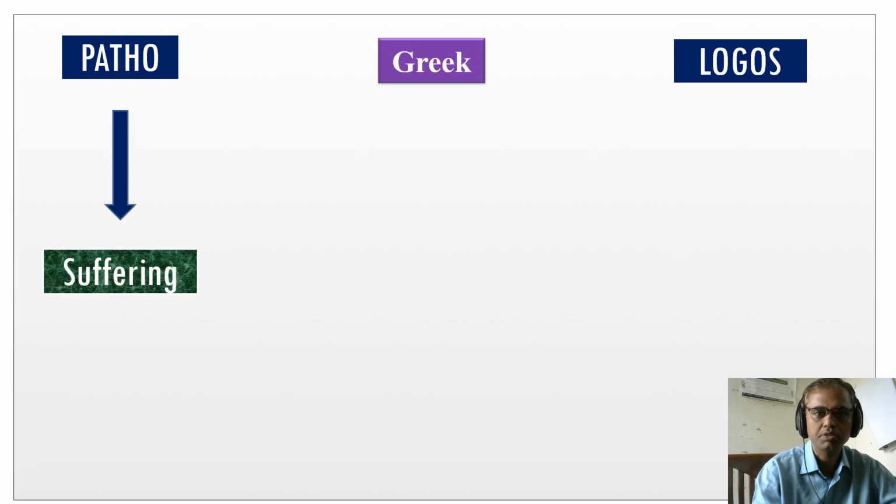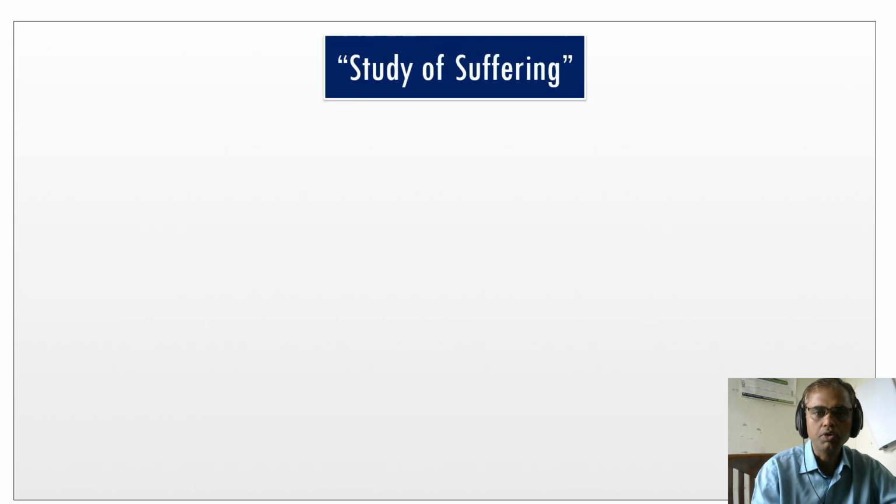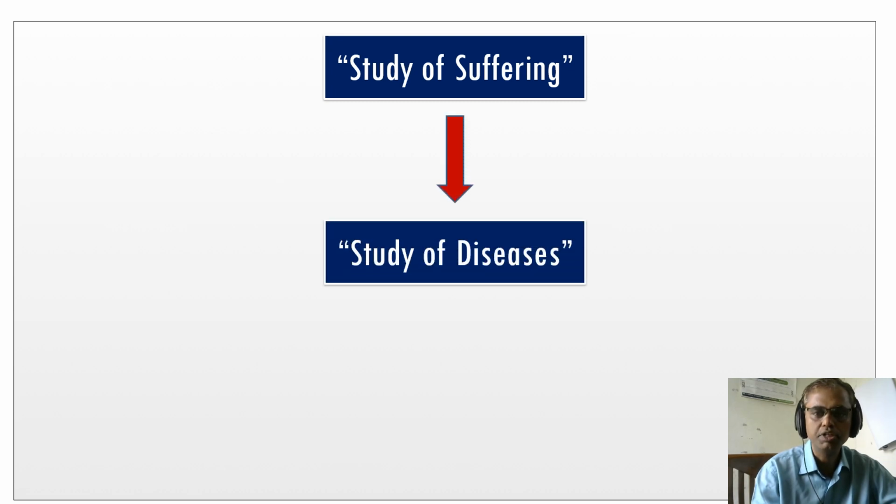First we'll start with what is pathology. Pathology is derived from two Greek words, patho and logos. Patho means suffering and logos means study. So in simple understanding, it is the study of suffering. You may ask, what is the study of suffering? Which is the suffering to the human? That is nothing but the study of diseases.